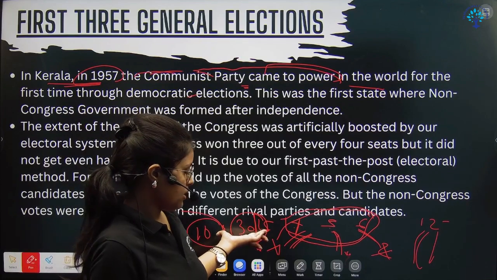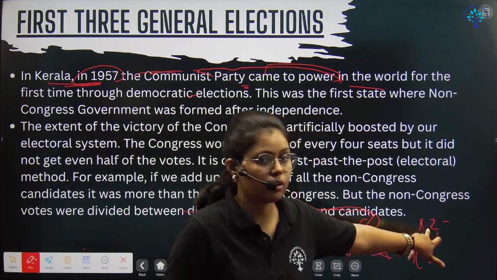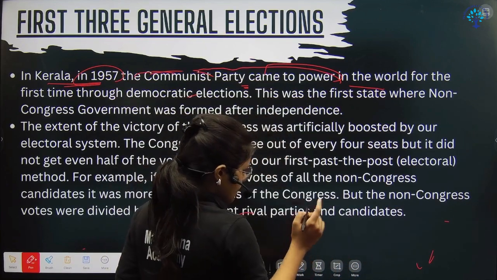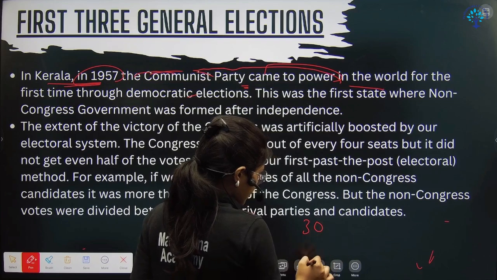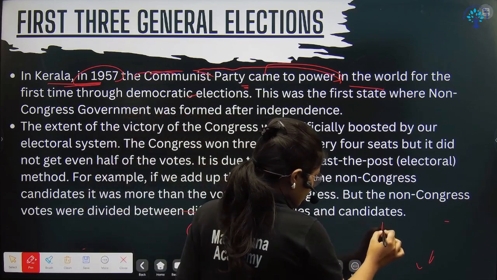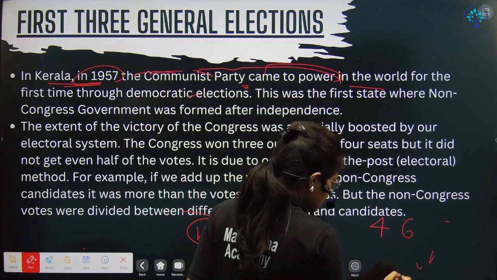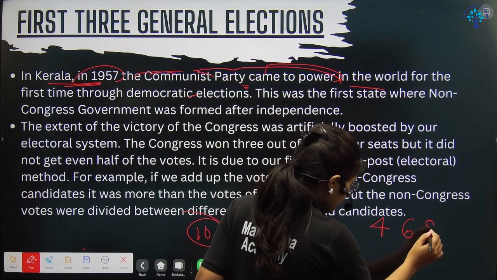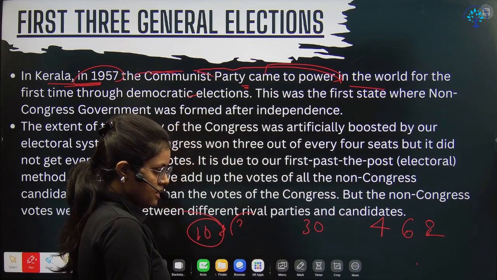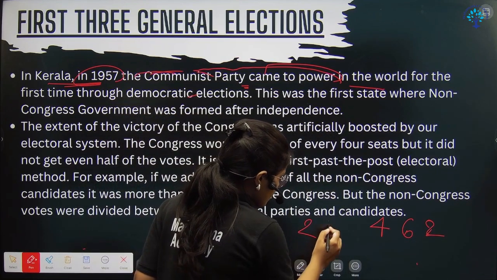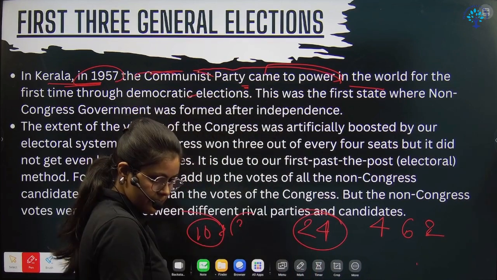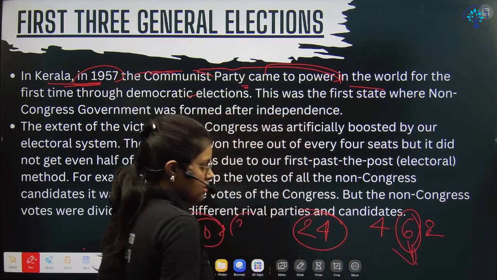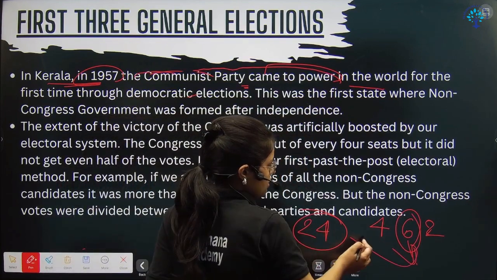But in the PR system, the other votes are also valued. Suppose there are seats in the Rajya Sabha for 24 members, right? One party has won 6, another party 4, and suppose the other party has won 2 seats. So if you see the first past the post system, the one who has 6 is the winner. He can have the party, right?